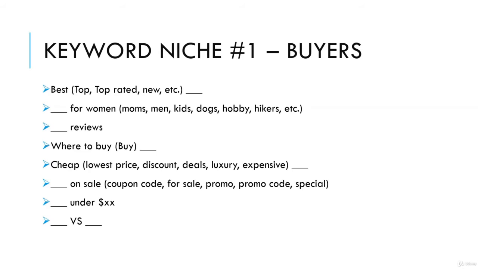Cheap hair curlers. This next one pairs with that well. Keyword on sale, keyword coupon code. You can flip this either way. Promo code, keyword. Next, keyword under money amount.